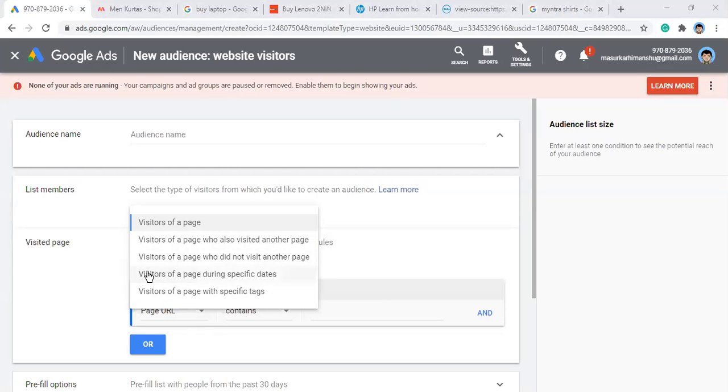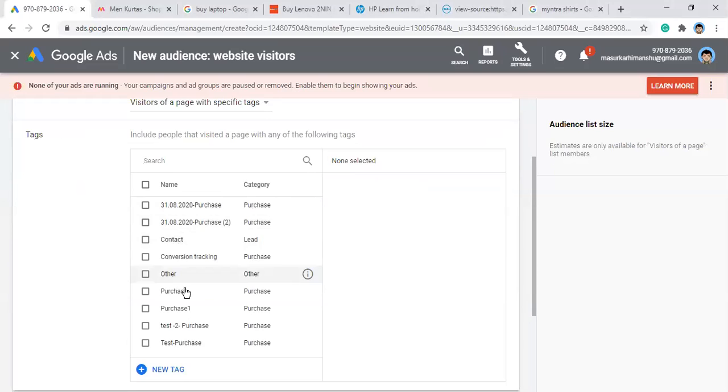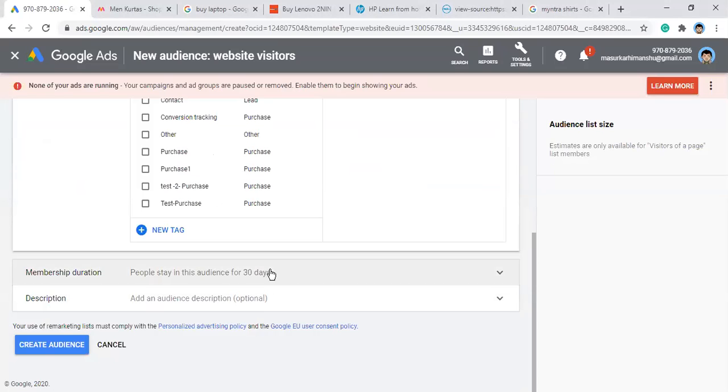And you can see this: the visitor of a page during specific dates. Let's say you are running a week-long promotion, and people who came from that particular time frame, you can create a specific list for these people also. Or visitors of a page with specific tags. If you have any snippet or anything specifically, you can use it.